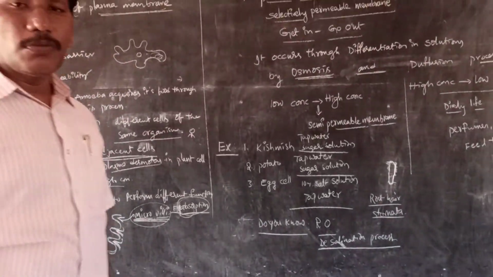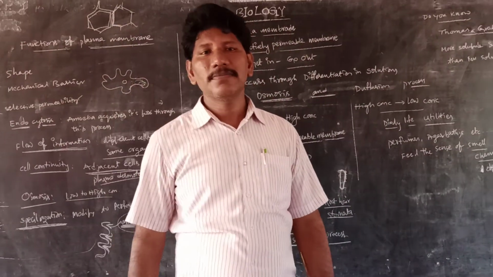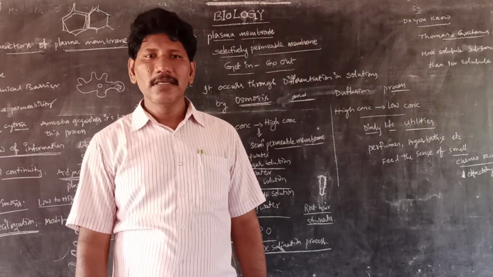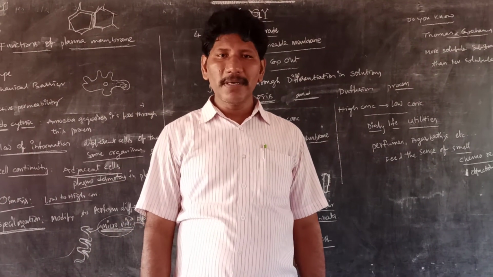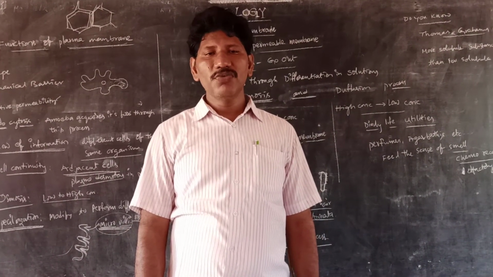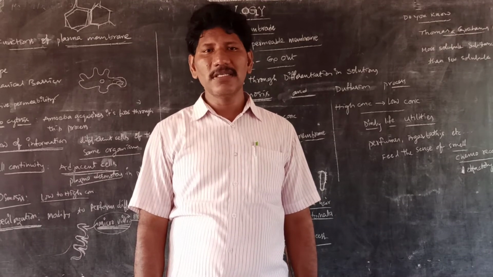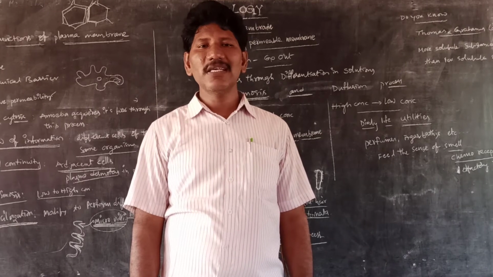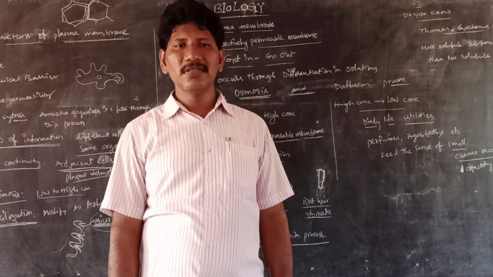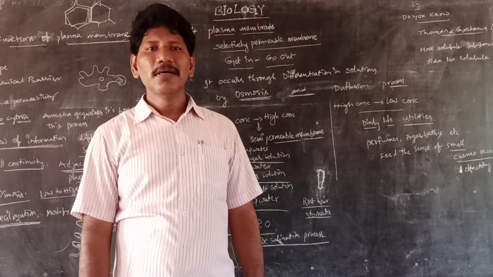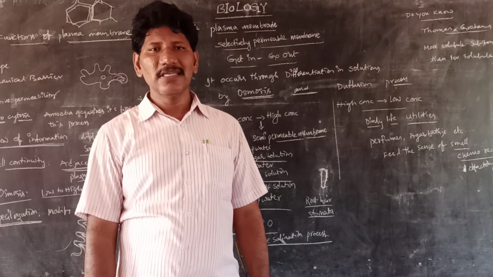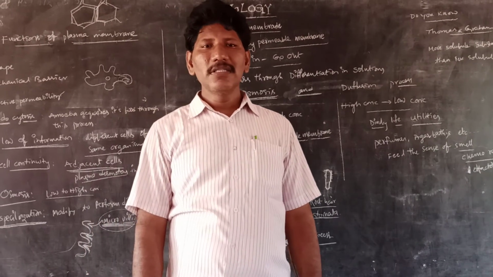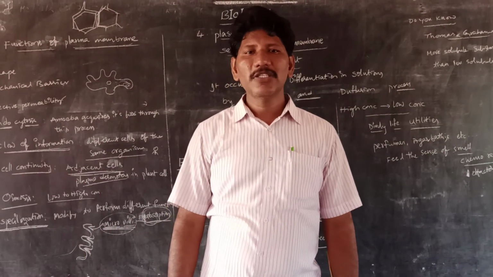So till now we discussed the plasma membrane, or cell membrane, or selectively permeable membrane, which is usually made up of lipids and proteins. It is the fluid mosaic model according to Singer and Nicolson. Singer and Nicolson said that it is a bi-phospholipid model. So this is the information about the plasma membrane.